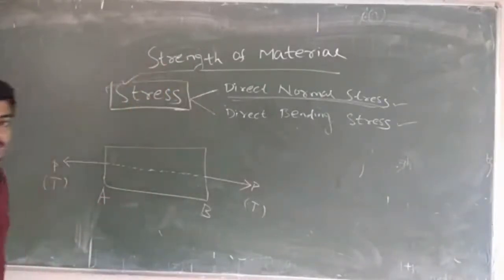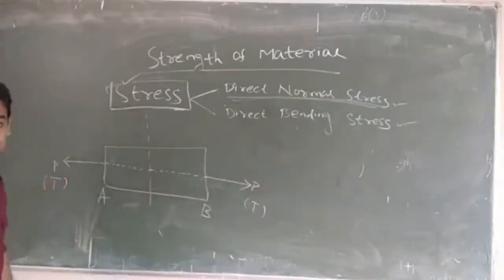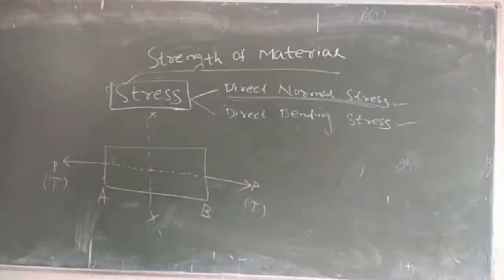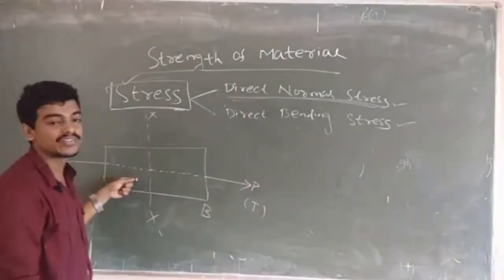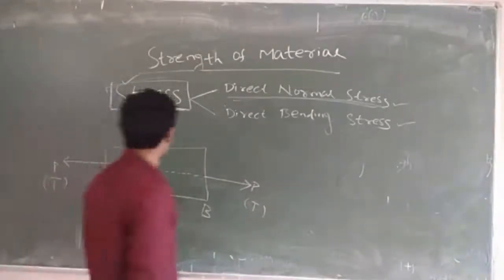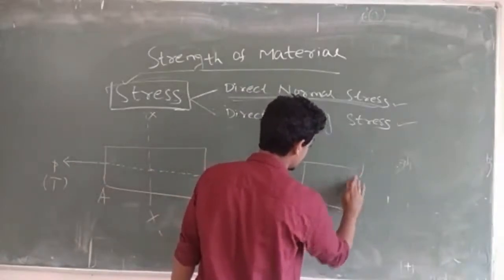What is stress? Suppose I am taking one cross section XX. I will draw a free body diagram of it so that it will be clearer. Here I am drawing one free body diagram.